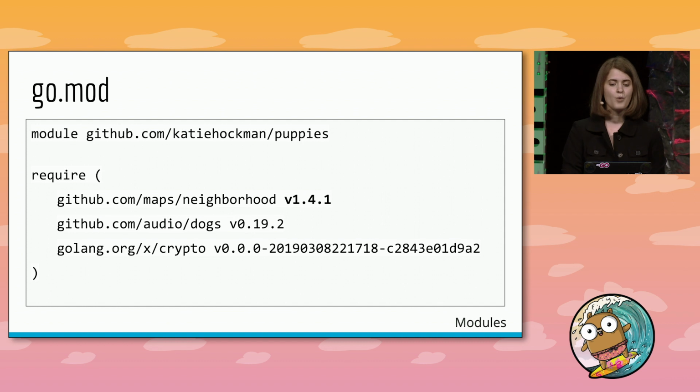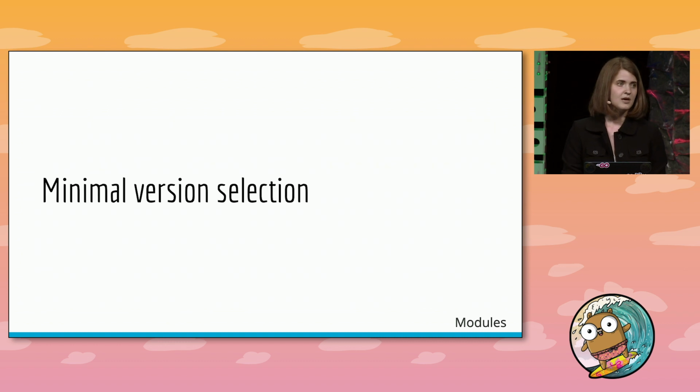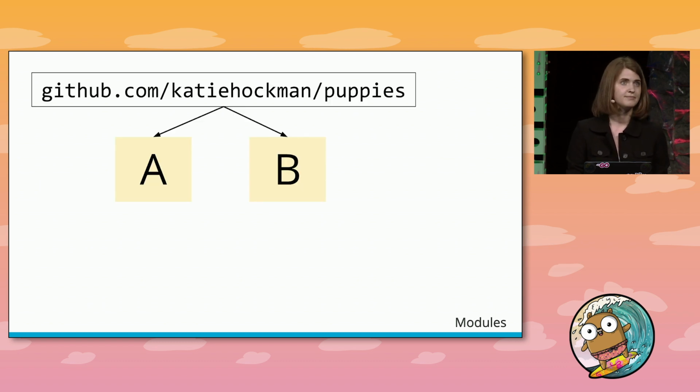By specifying that your code relies on a module with version 1.4.1 or later, then you guarantee that everyone who imports your package will never be allowed to use a version older than 1.4.1 with your code. That's because the Go command is using something called minimal version selection to build a module, based on the versions specified in a go.mod file.